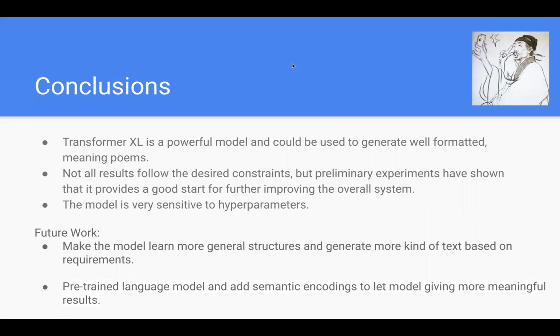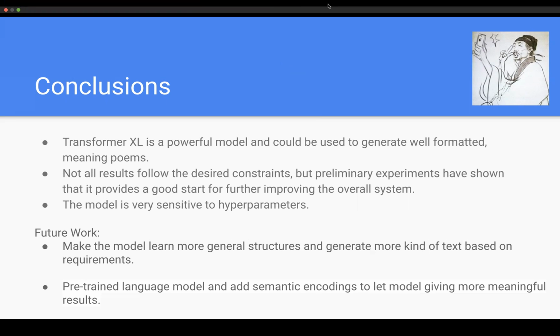For future work, we would like to make the model learn more general structures and also generate more kinds of text based on requirements, not only 7-character 绝句, but also 5-character or even poems from the Song Dynasty. And we also would like to pre-train the language model and add some semantic encodings to let the model give more meaningful results. Thank you. That's it for our presentation.